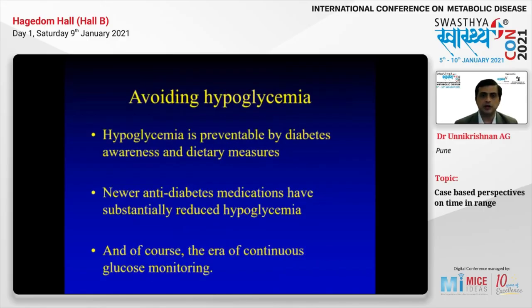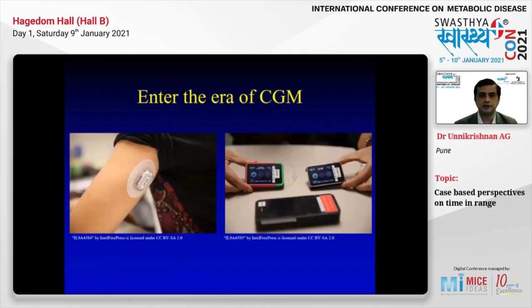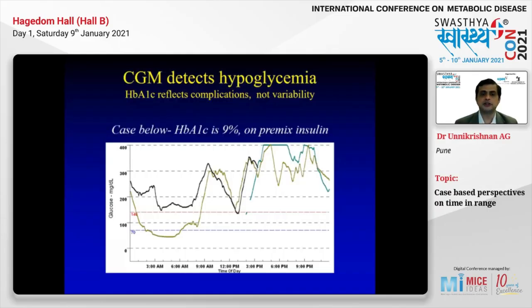Now, hypoglycemia is preventable by diabetes awareness and dietary measures. Newer diabetes medications have substantially reduced hypoglycemia. And of course, the era of continuous glucose monitoring has also contributed to understanding and management of hypoglycemia. Now, if you see this patient, whom I saw many years back, this patient is on a premix insulin. What you can see is that on day one, with the same dose of insulin, she is having hypoglycemia, whereas on another day, on the same dose of insulin, there is hyperglycemia.